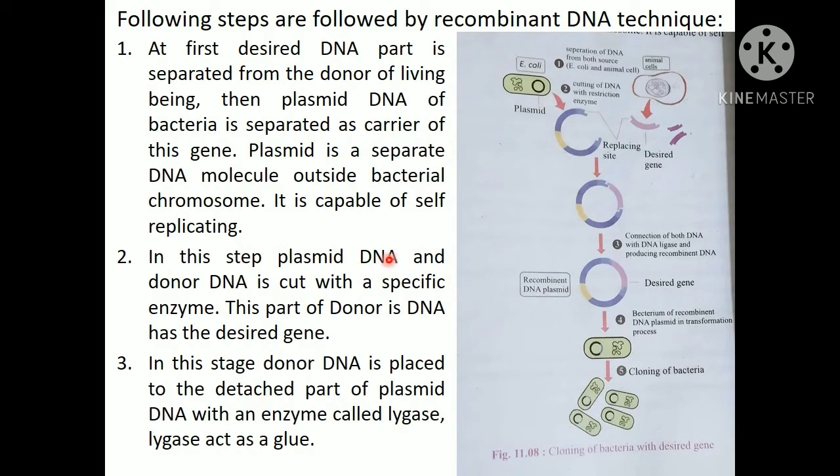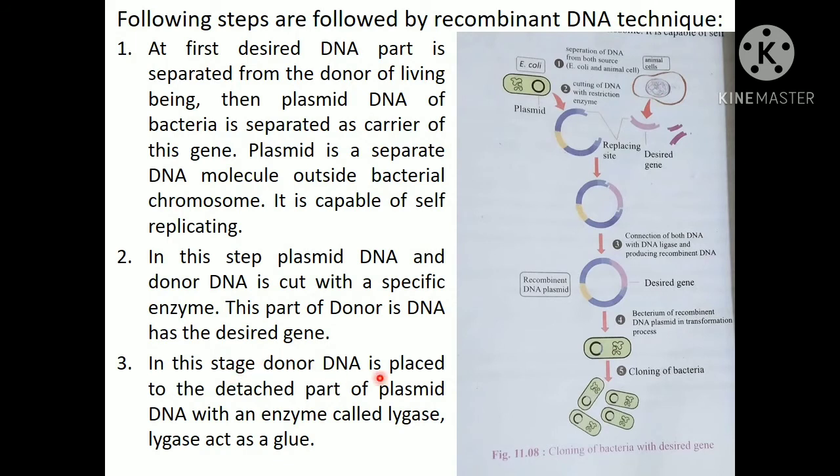In this step, plasmid DNA and donor DNA are cut with a specific enzyme. I told you that we cut the DNA by using a specific enzyme. This part of the donor DNA has the desired gene, and the part which we get from the donor DNA is called the desired gene.